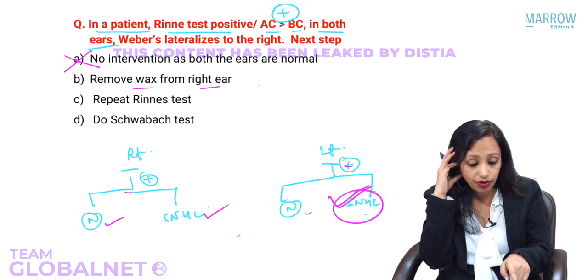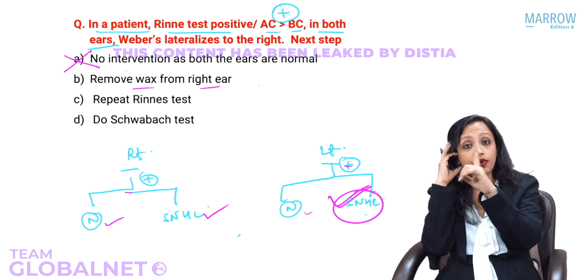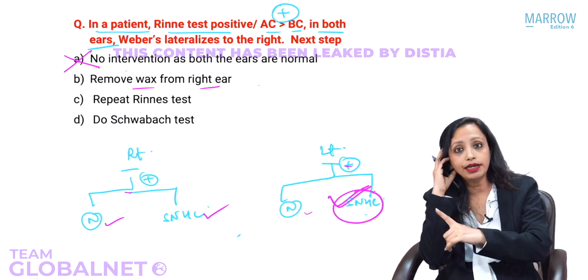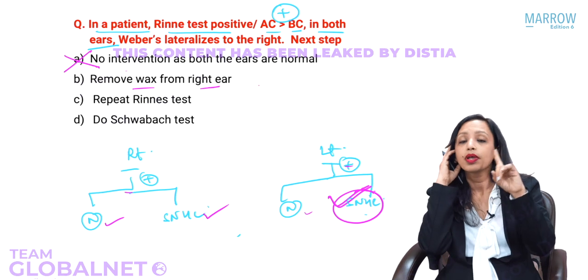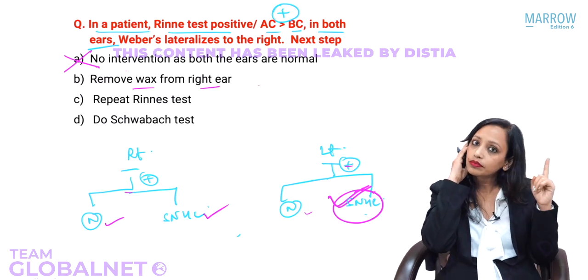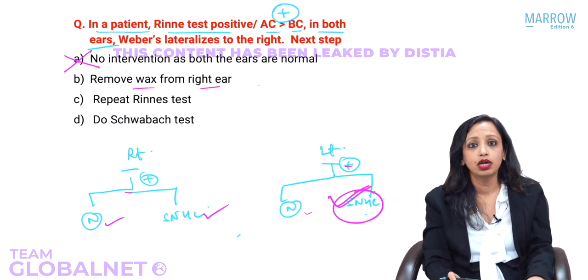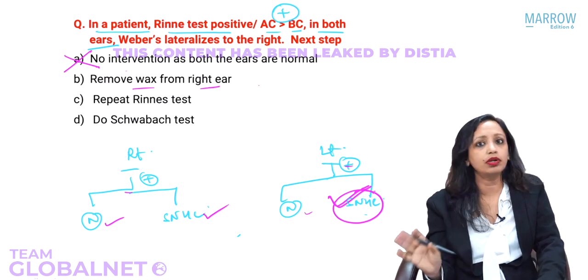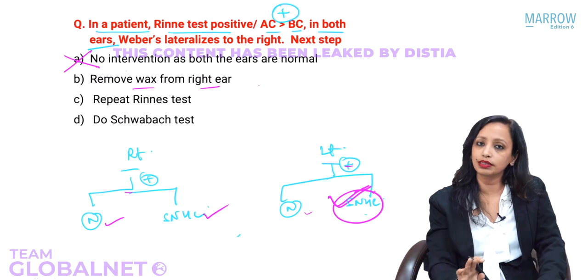They have given Weber's is towards the right, so there are two possibilities: either in the right ear there is a conductive hearing loss, or in the left ear there is a sensorineural hearing loss. So you think this is a conductive hearing loss of the right ear, and you mark this as the answer.